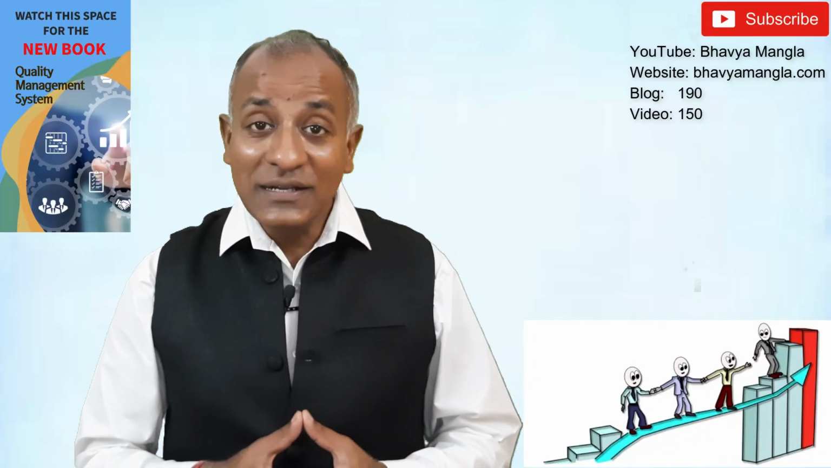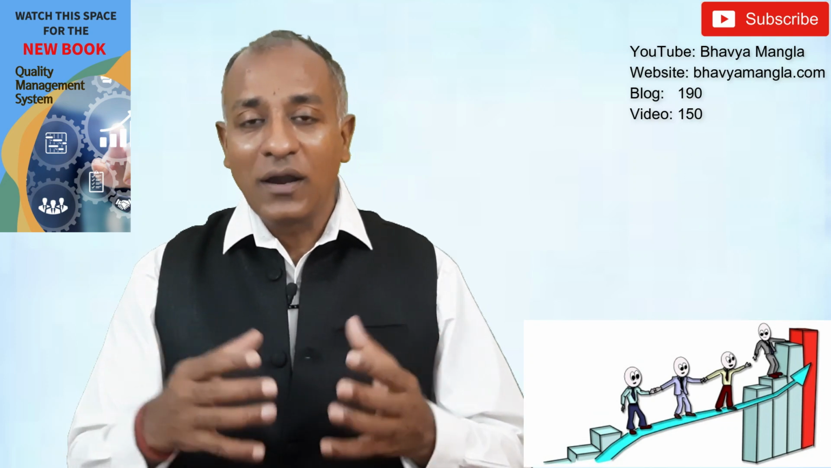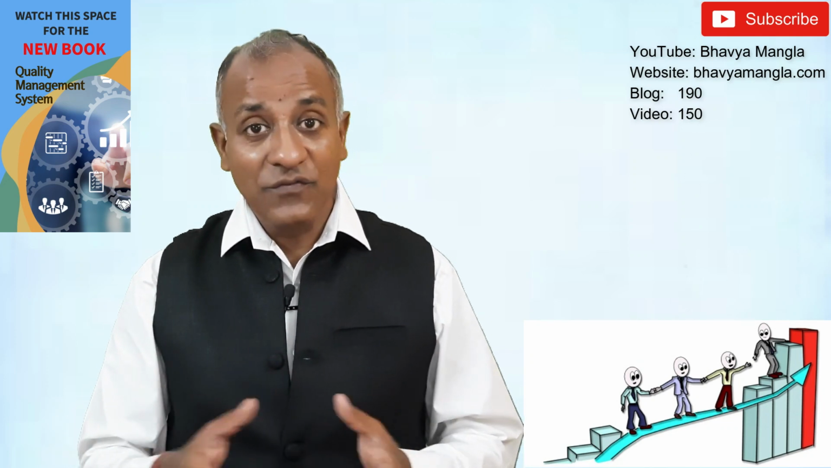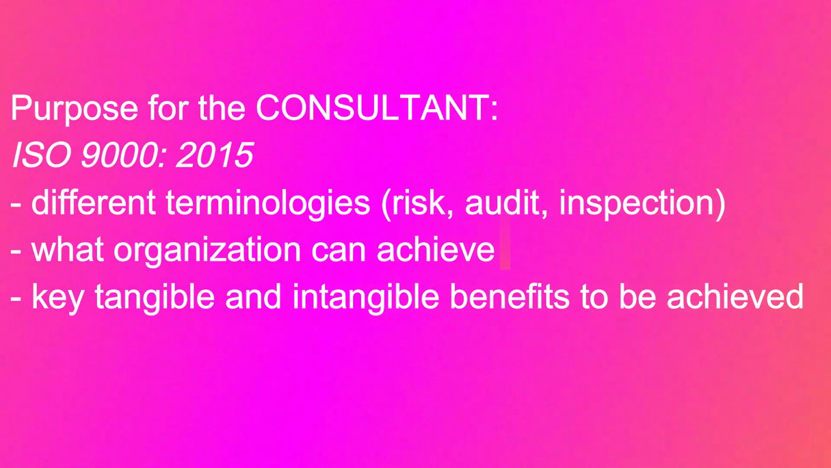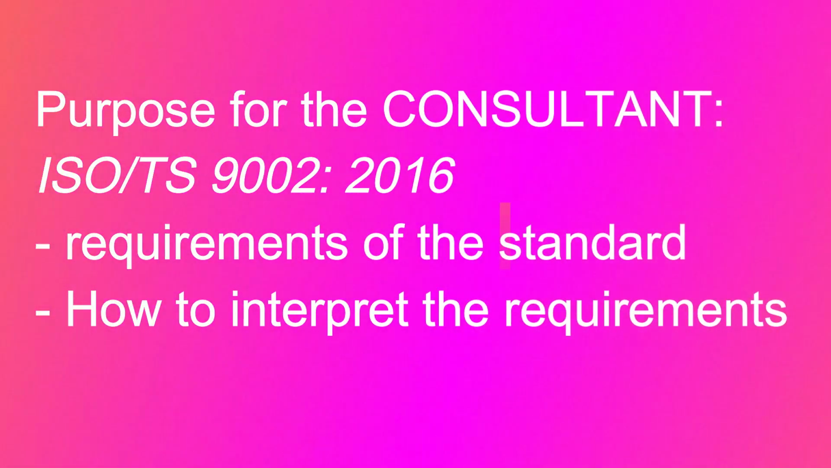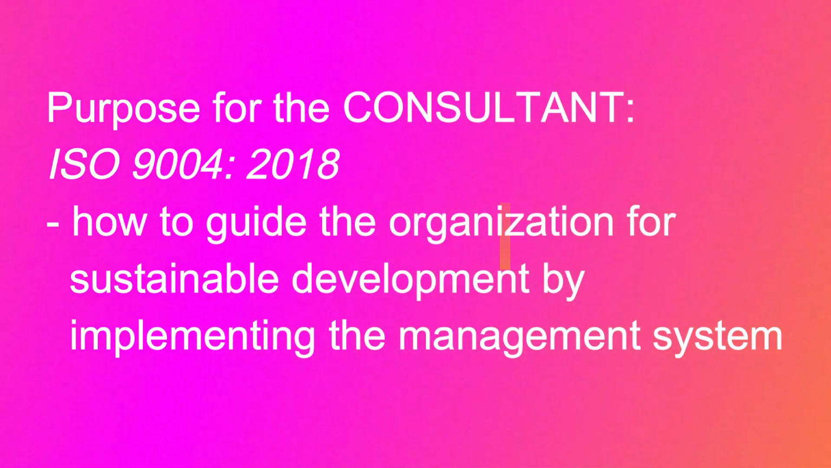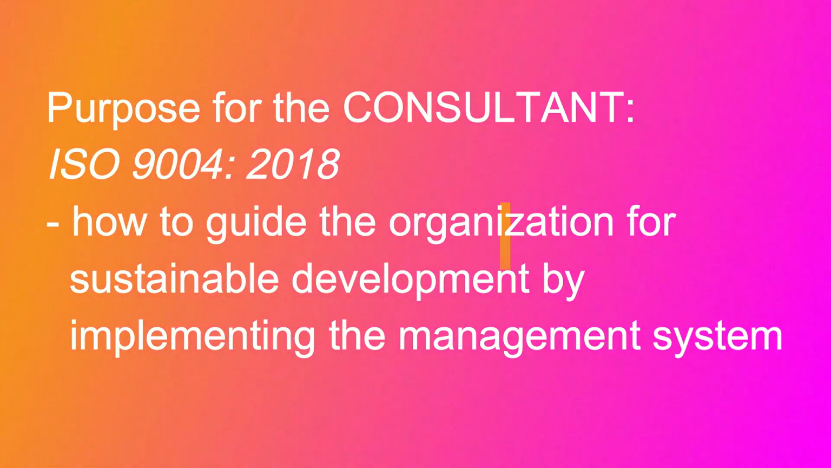Now talking about the consultants, if a consultant is giving consultancy to an organization, how should the consultant understand that? Starting first with 9000, three key things: understanding the terminologies, understanding how the organization can benefit from that, and seeing the tangible and intangible benefits. And then certainly from ISO TS 9002, to understand the requirements and also how to interpret all those requirements. And finally 9004, how to guide the organizations to have sustainable growth.